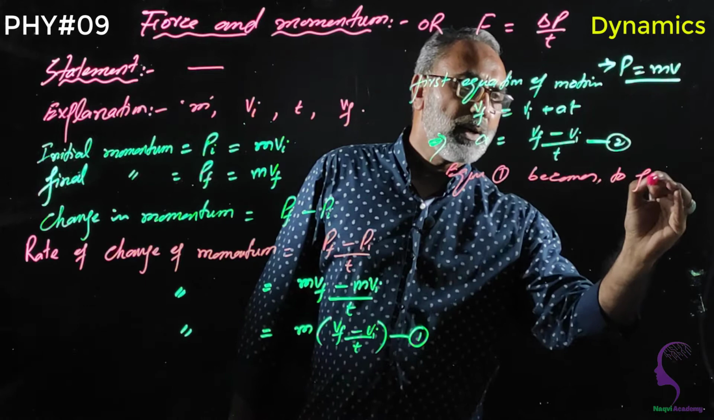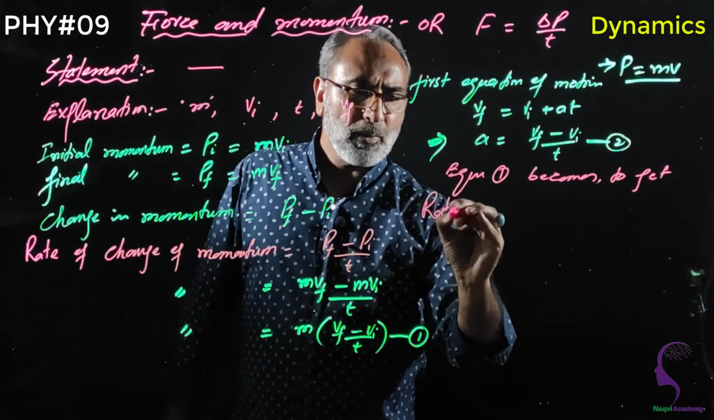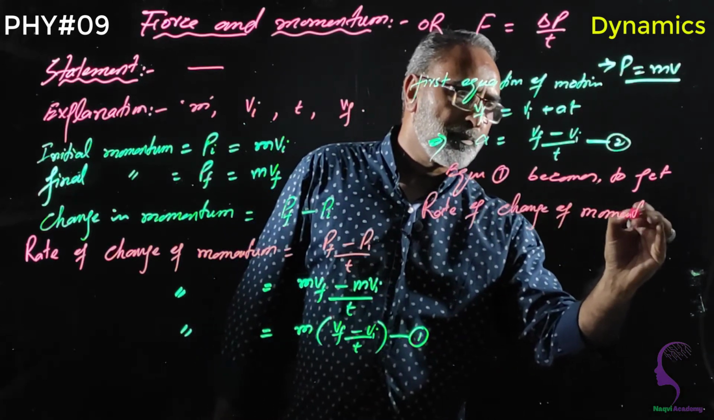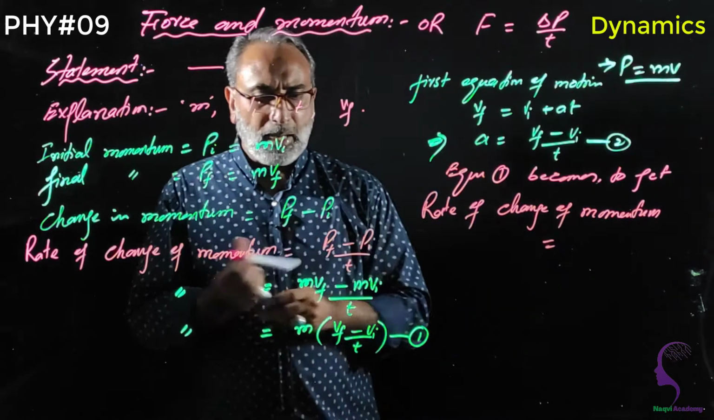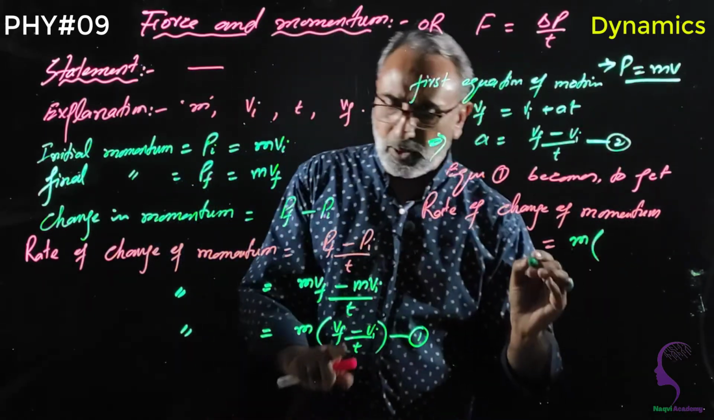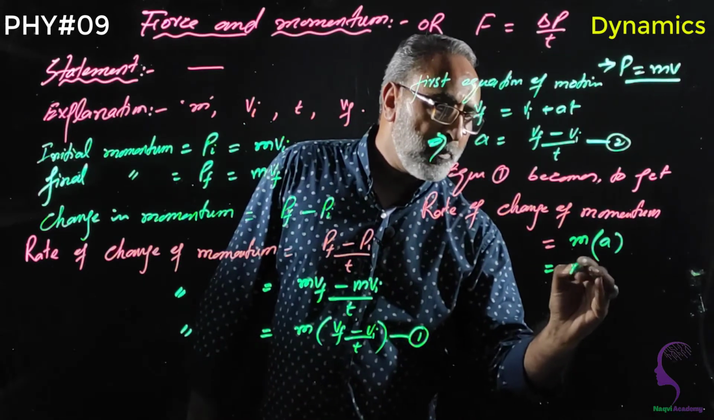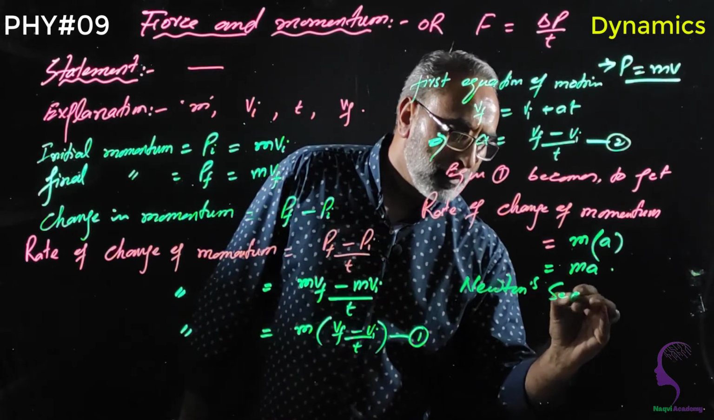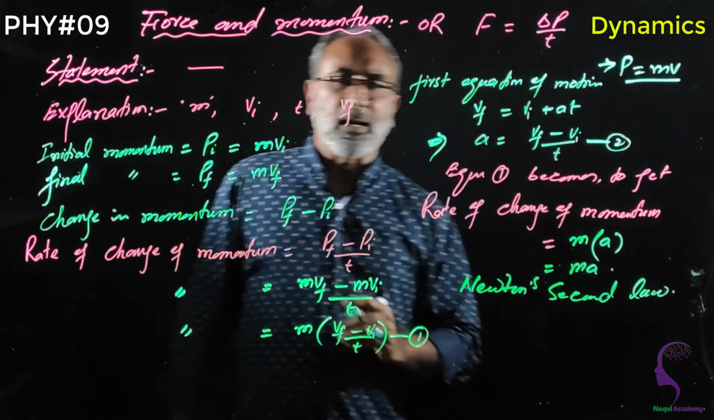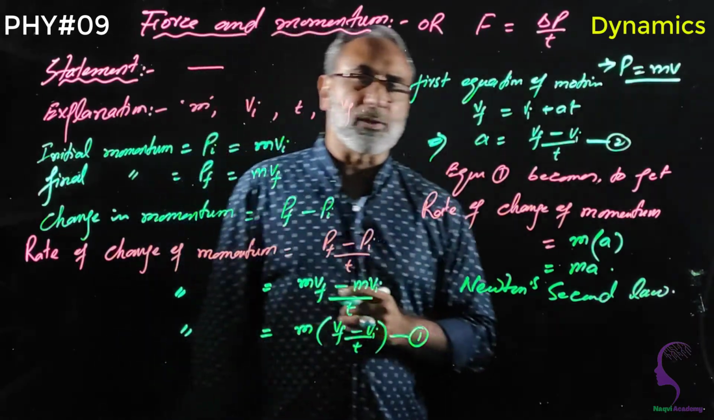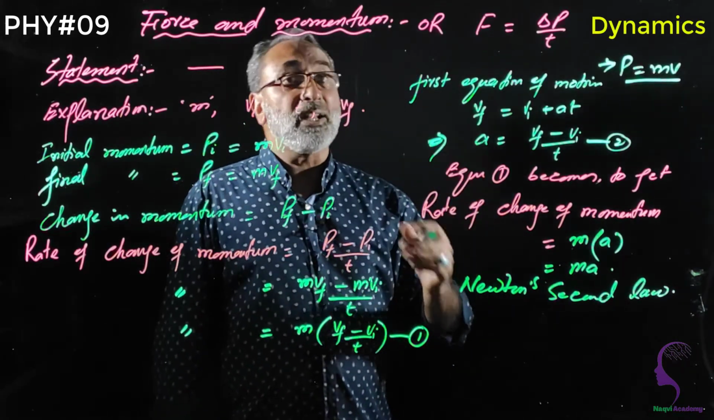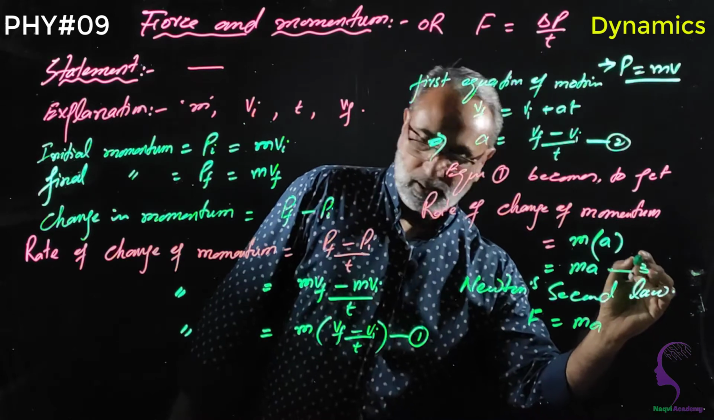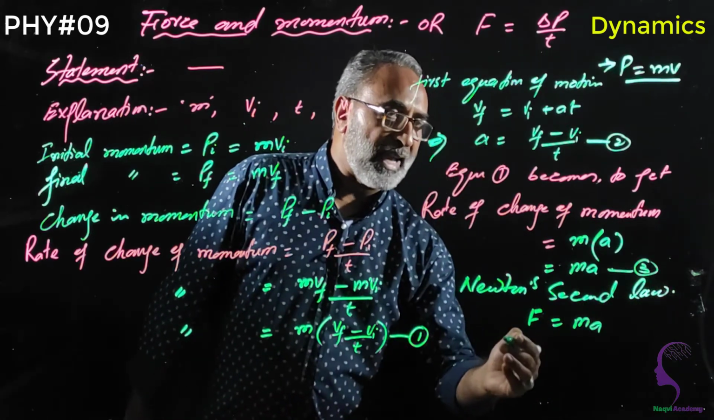It becomes a very simple relation, but it needs a little bit of practice. Rate of change of momentum is always equal to m times a, and ma is Newton's second law. What is Newton's second law? Everybody should know: when a net force is applied on a body, the body will accelerate, and the acceleration produced is directly proportional to the net force and inversely proportional to the mass of the body, which is F is equal to ma. So ma is replaced by F.